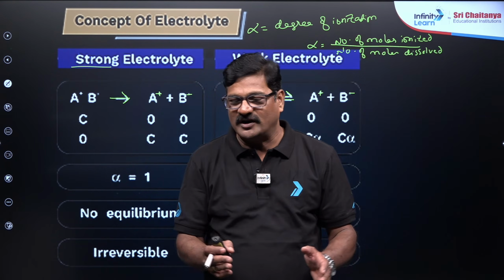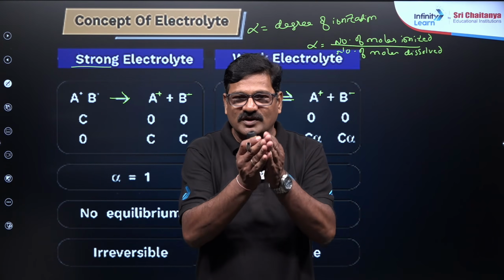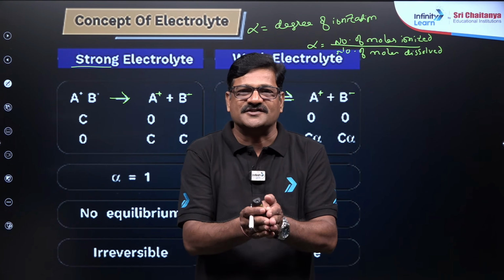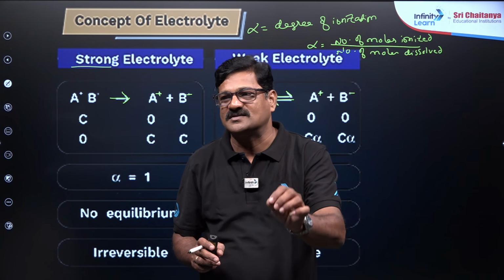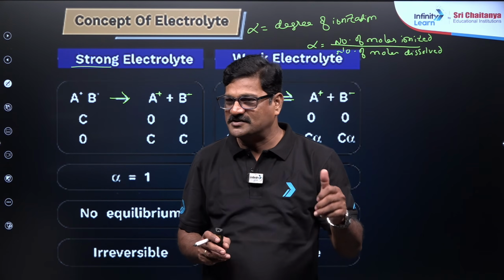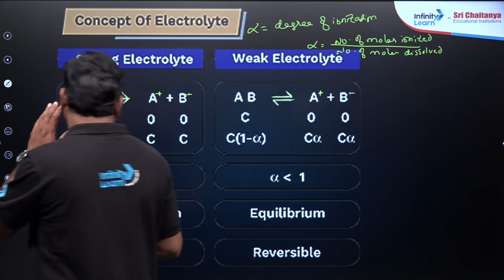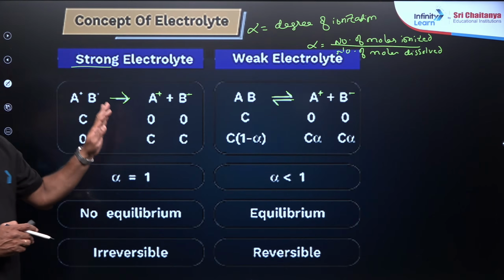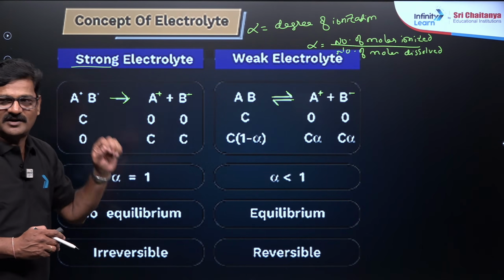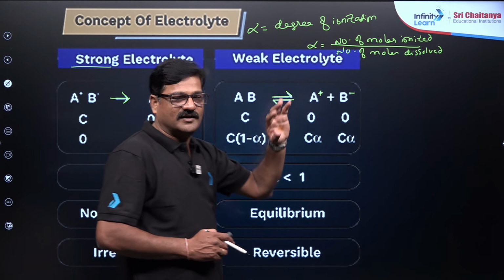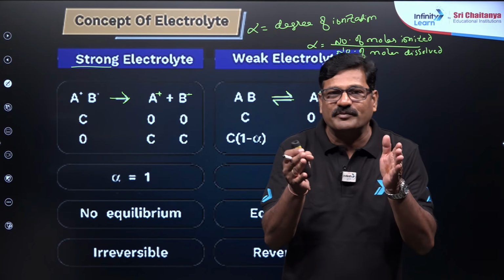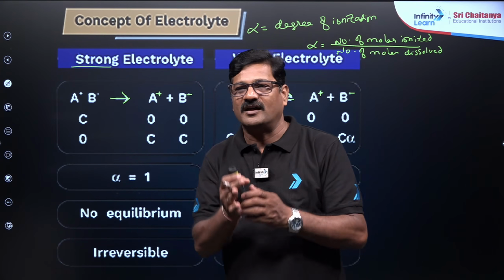What is an electrolyte? The substance when you dissolve in the water, it splits into ions is called as electrolyte. ठीक है बेटा, let us talk about the weak electrolyte and a strong electrolyte. Strong electrolyte is going to ionize completely. Weak electrolyte do not ionize completely, ताकि इसका दोनों का बीच में equilibrium मिलेगा.